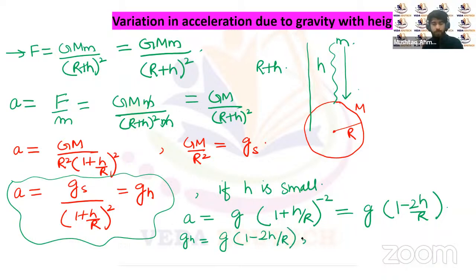Or we can say the change, delta g, will be g minus gh, which will be equal to 2h upon R. So the variation in the acceleration due to gravity at some small height h is given by 2h upon R. This is the acceleration due to gravity for small height h, and the earlier one is for height h in general.